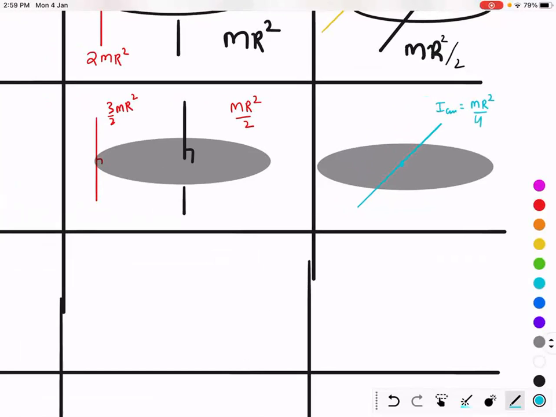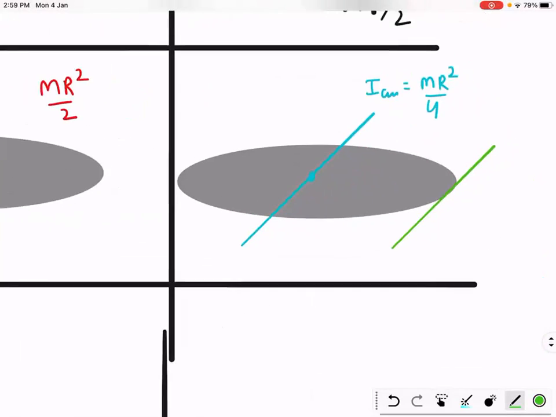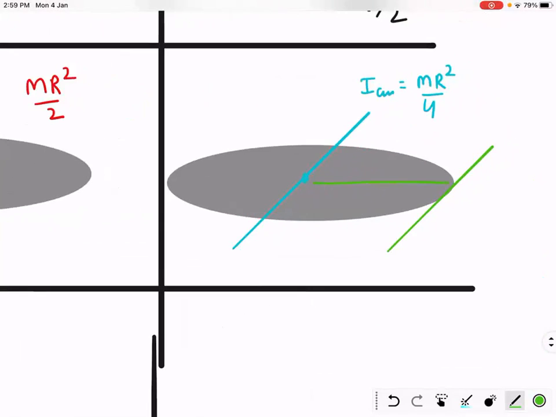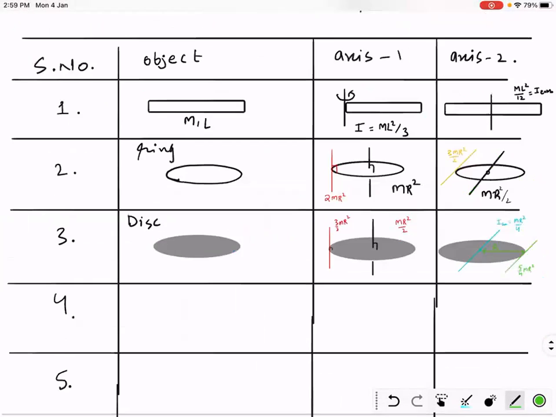Very good. About this axis? Distances are... 5 by 4 mr square. Correct, correct.